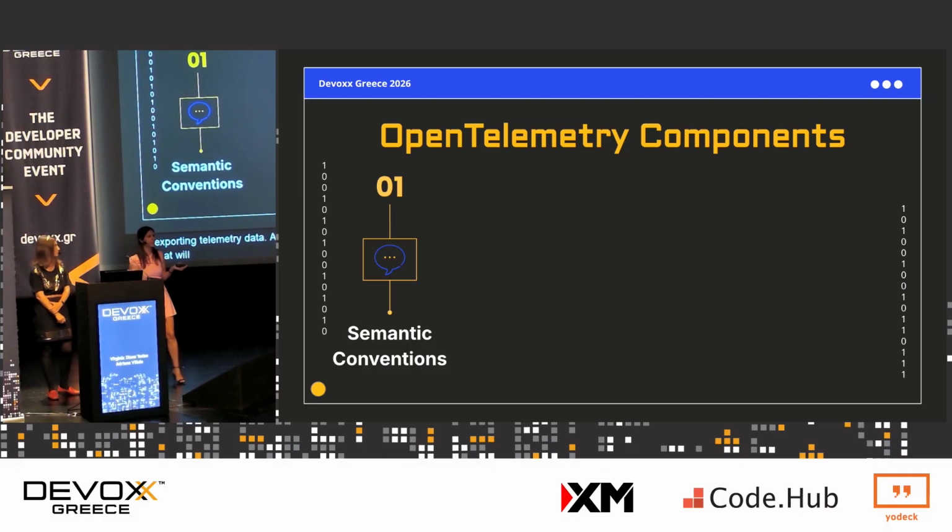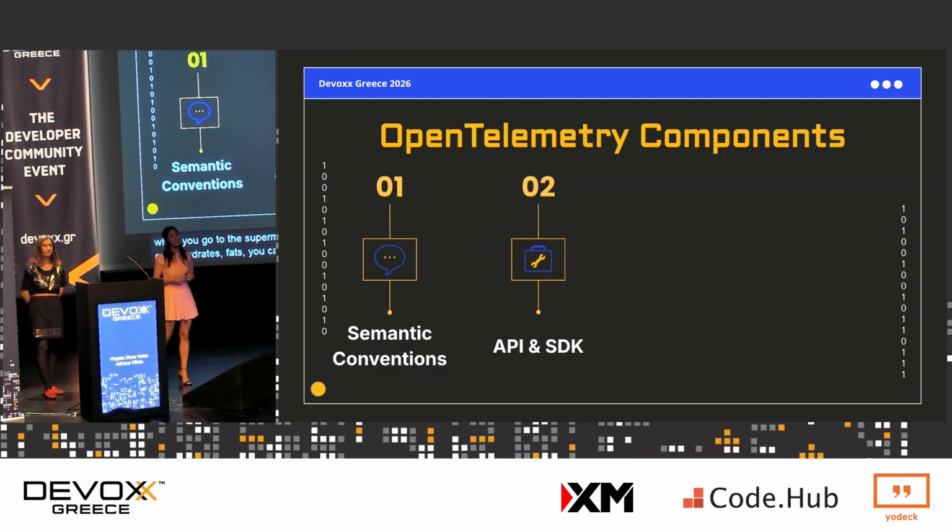So first of all, we have the semantic conventions, and you can think of them as standard labels for your telemetry. Just like your food has labels, when you go to the supermarket, standard labels showing sugars, carbohydrates, fats. You can think of semantic conventions as that. We also have the OpenTelemetry API and SDK. Now, the API is basically the entry point for your telemetry. It defines the methods of instrumentation, and there's an API for each language supported by OpenTelemetry, including Java. And then the SDK is the implementation of the API. So if the API is the what, the SDK is the how. And again, there are SDKs for each language supported by OpenTelemetry.